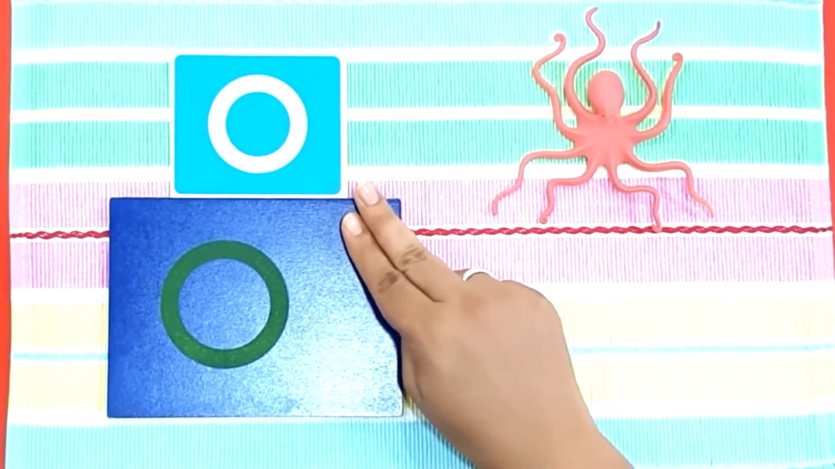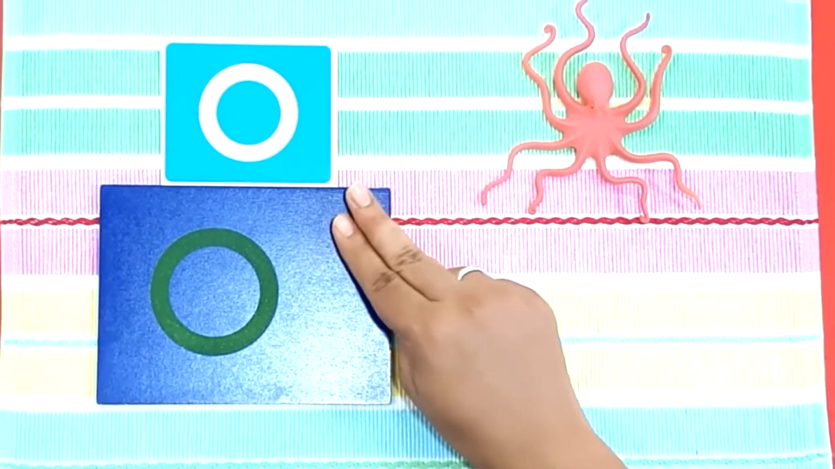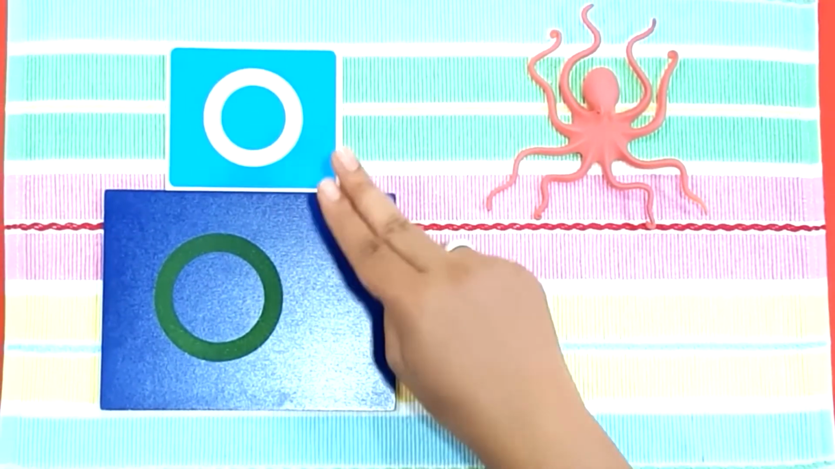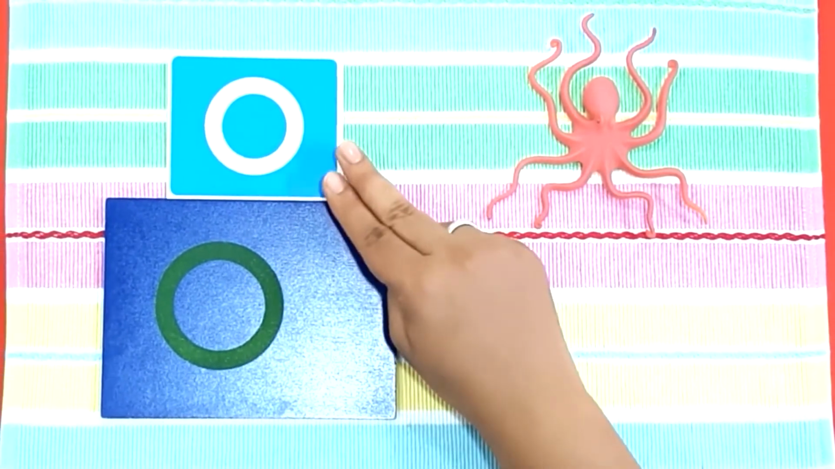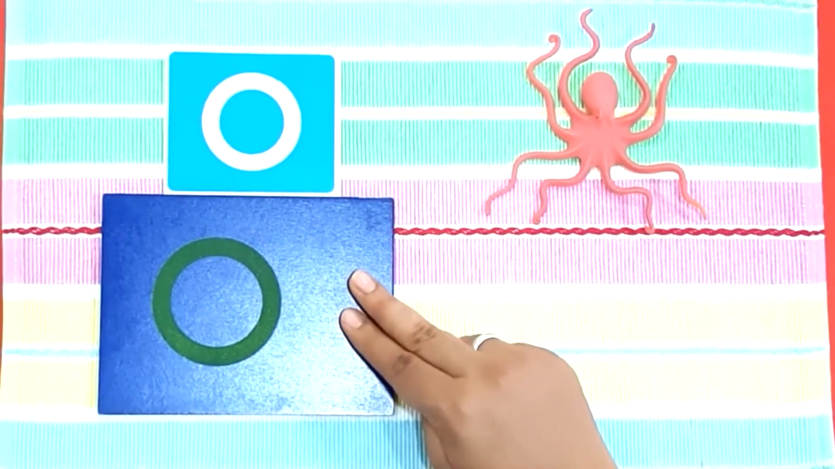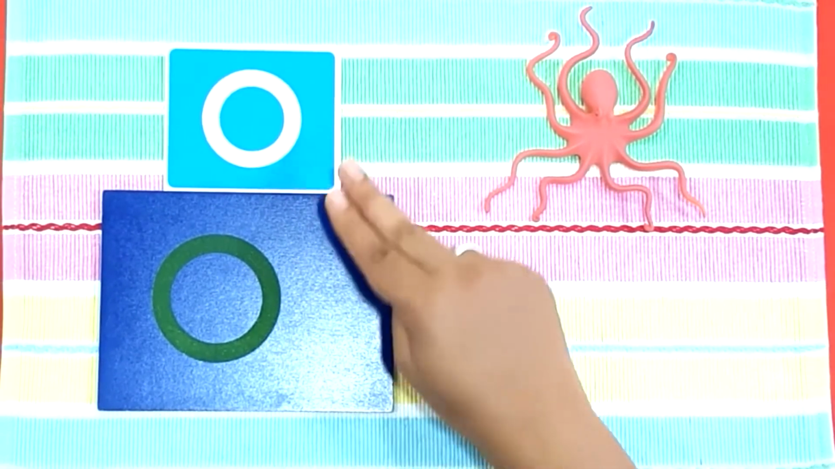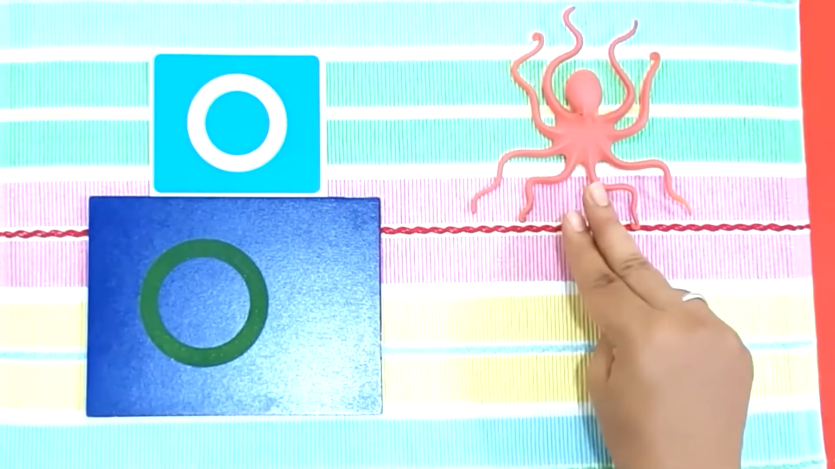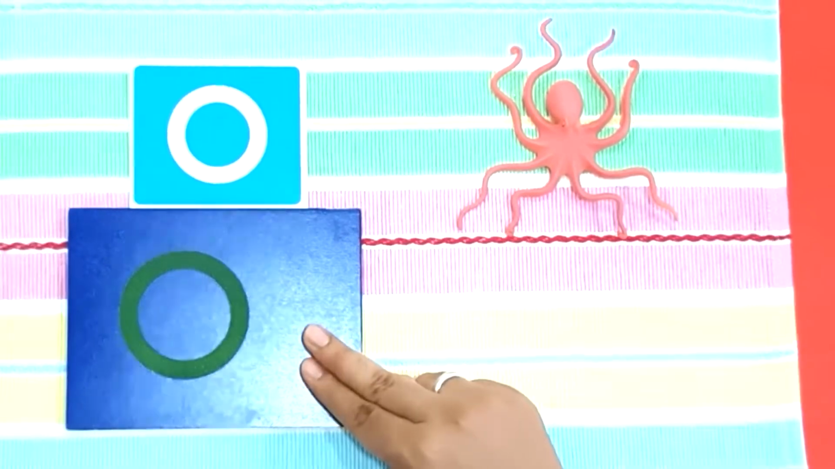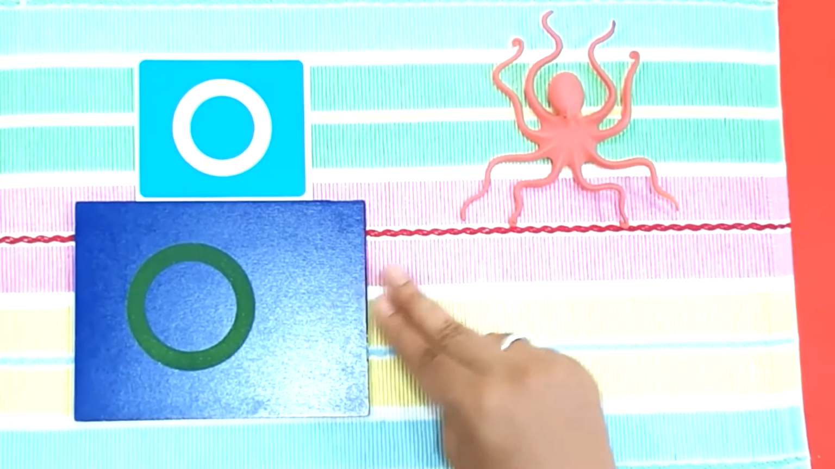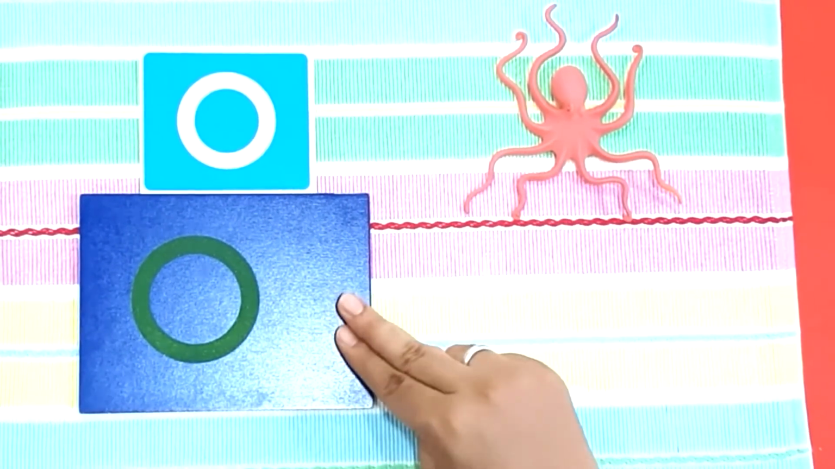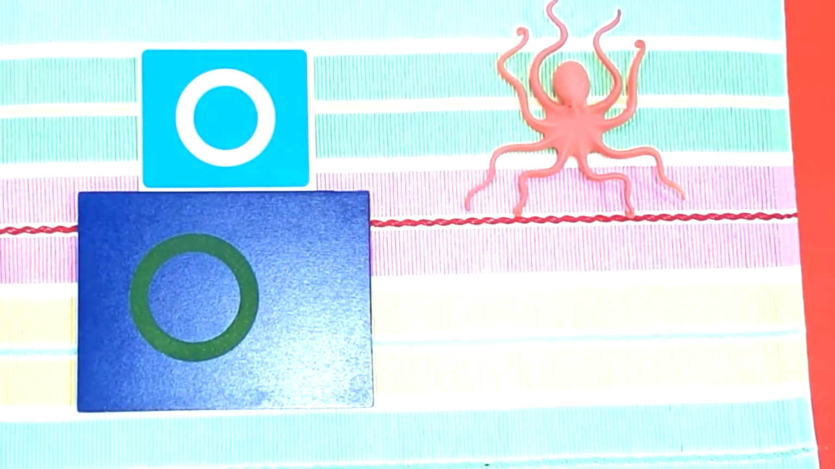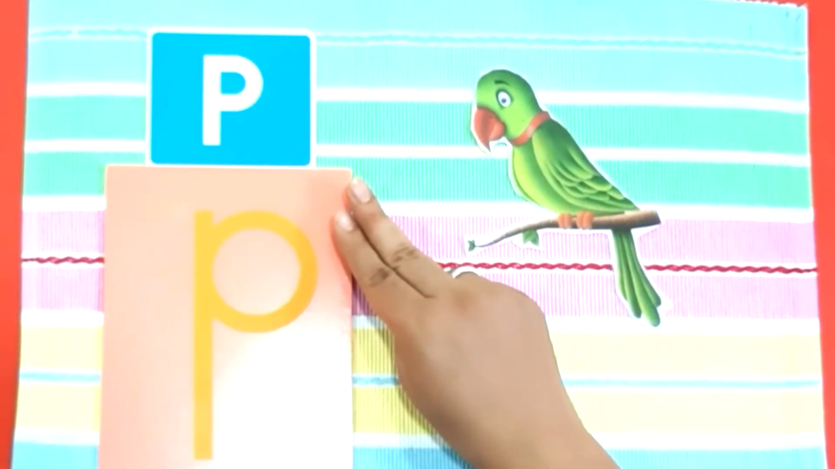This is letter O. This is Mama O and this is baby O. O says O. Octopus.